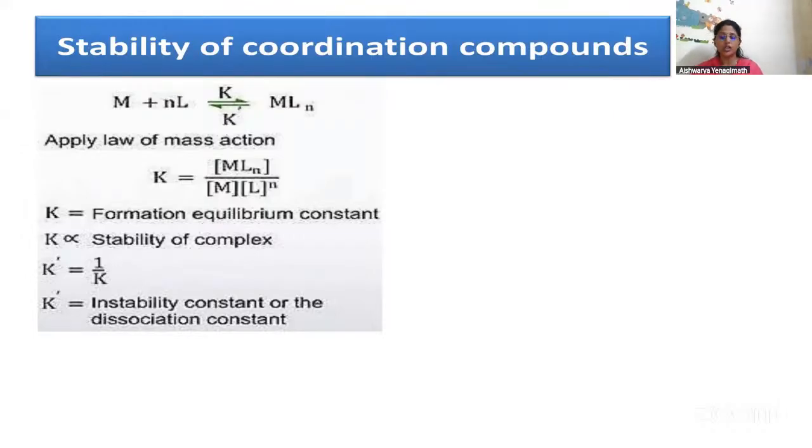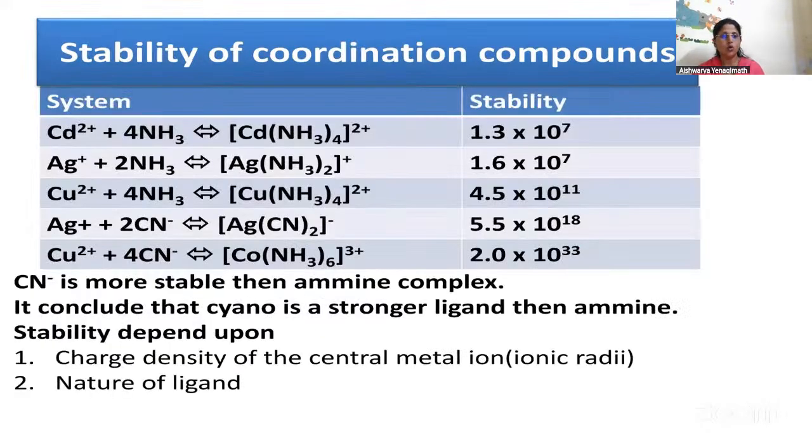The higher the charge density on the central metal ion, the greater is the stability. Higher the charge, greater the stability. So higher the charge of the central metal atom, greater is the stability. For example, stability constants if you take for FeCN6, you can see examples being shown. The more the charge on the central metal atom, the more the stability.